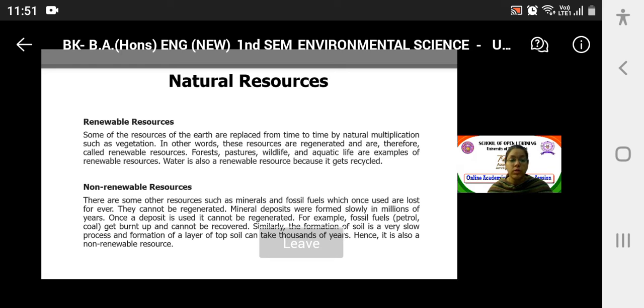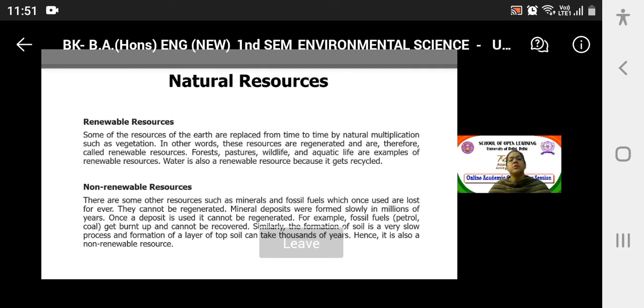They cannot replenish on their own, because you must have studied in your lower grades how over millions of years coal, petroleum, diesel were formed. Right, so it takes millions of years. It is not like we will put dead plants and animals in a box, and then after some time we can have coal. It's not like that. It takes millions of years, okay, and it is a natural process, so they cannot be regenerated easily. And mineral deposits were formed slowly over millions of years, as I just mentioned.